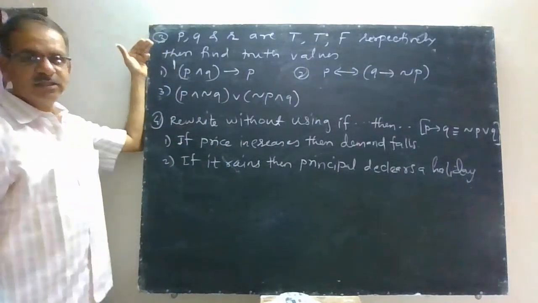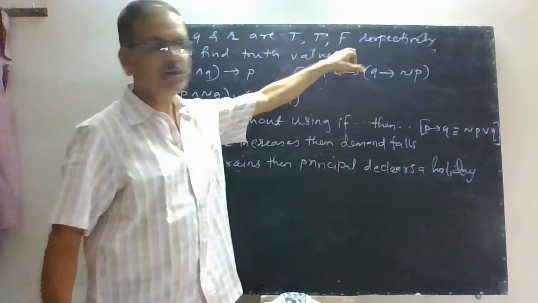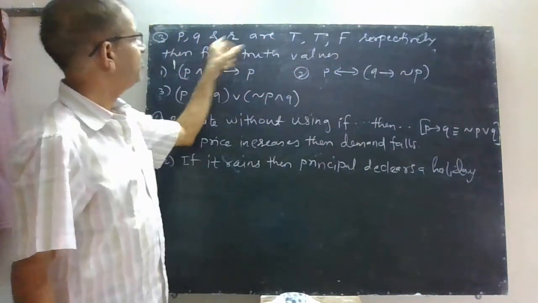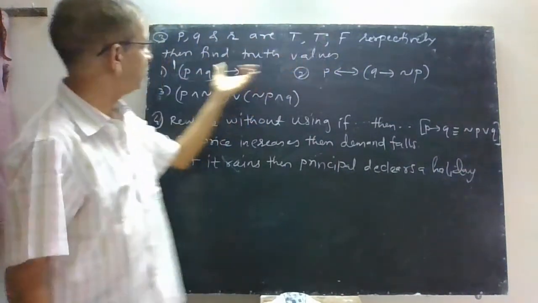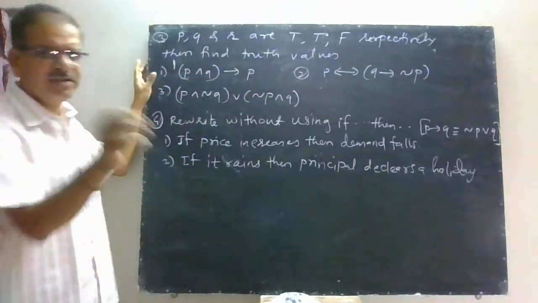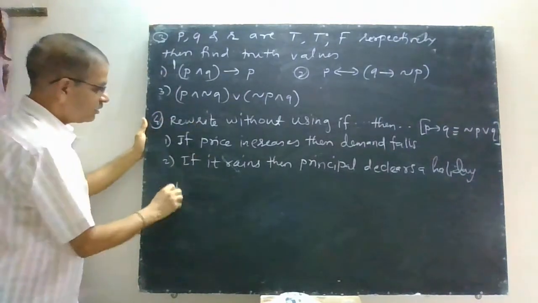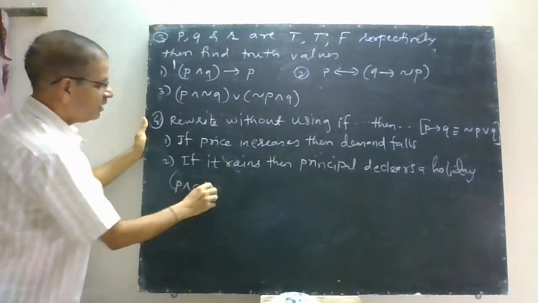Now see, this is the third type of question. When P, Q and R are true, true and false, that means P is true, Q is true and R is false, then you have to find truth values of these two or three statements given. It's a very simple question. I will show one or two. This is your statement, P and Q implies P.